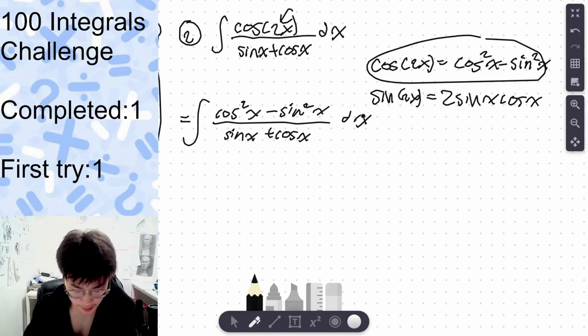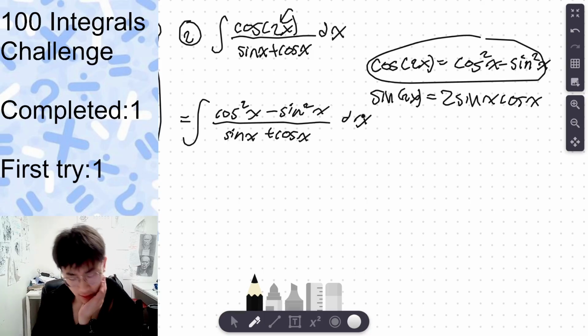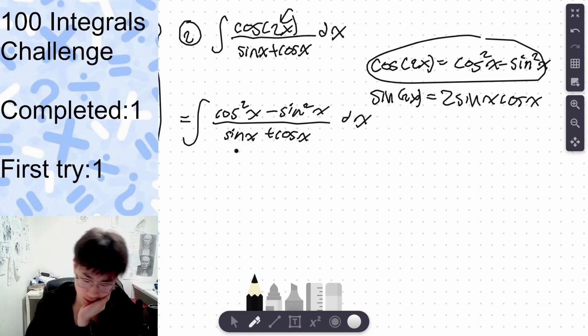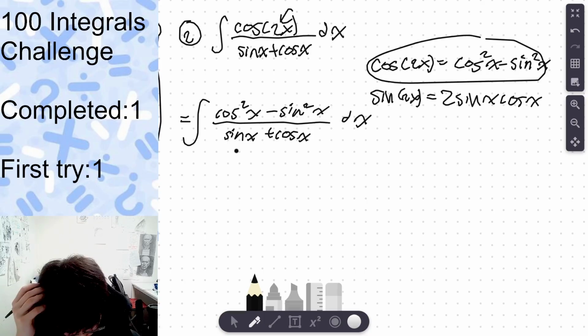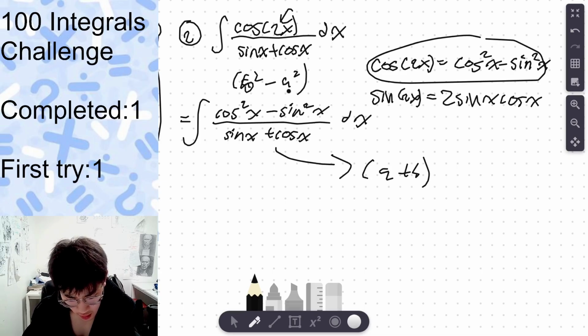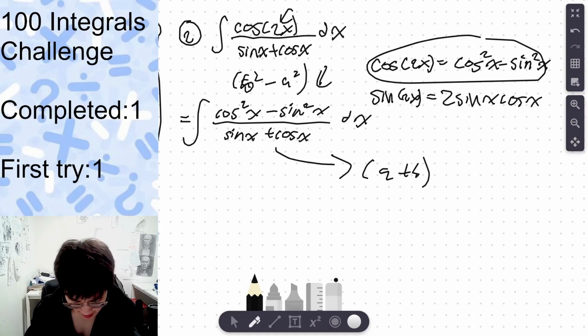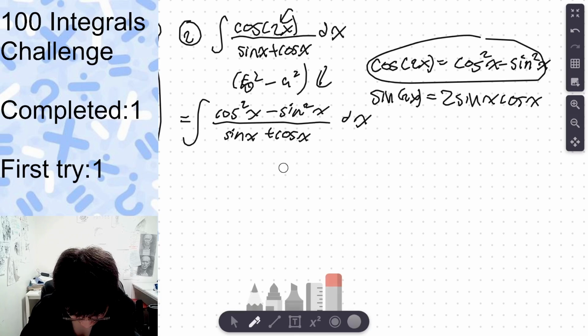Why is my handwriting so bad? Alright, now what do? I think we want to simplify this. How do I simplify this? Wait a second. Why does this look like a plus b, and this look like b squared minus a squared? What if I decompose this to get an a plus b factor out, and then I can probably simplify? Trust, I am definitely not cooking.